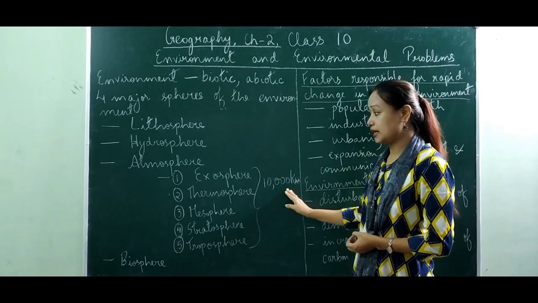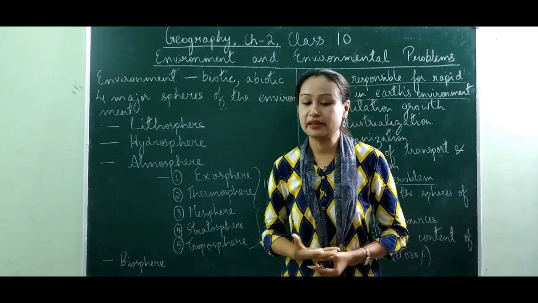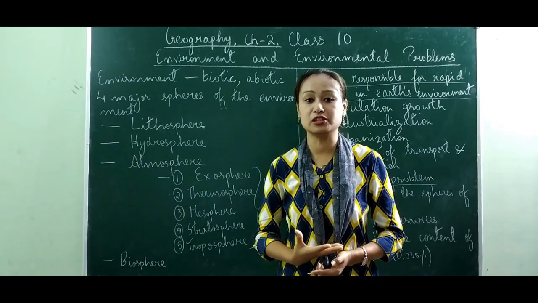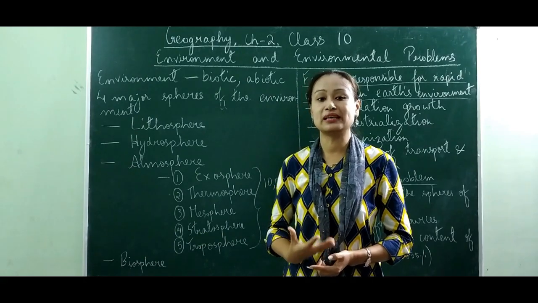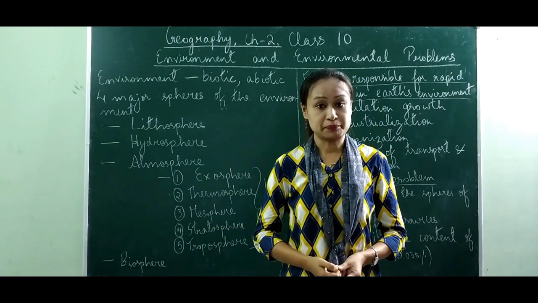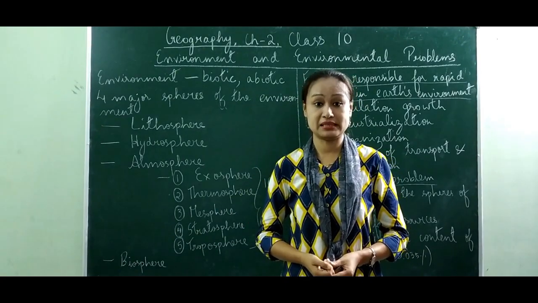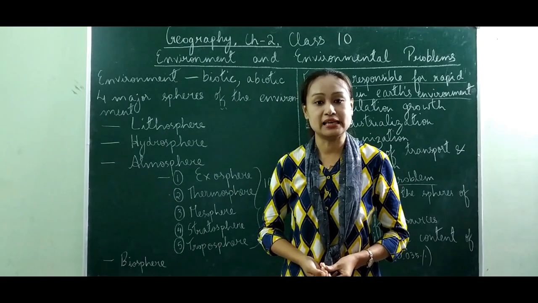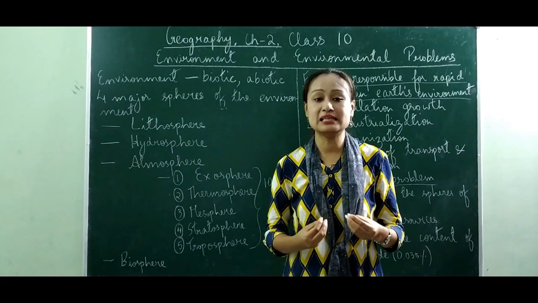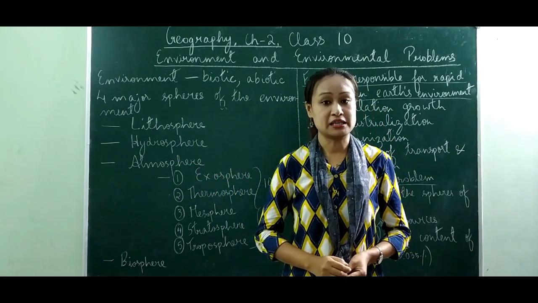In this atmosphere are also the gaseous layers like oxygen, carbon dioxide, hydrogen, nitrogen, argon. All these are also the gases which lie in this layer of the atmosphere. Their content is fixed, for example oxygen 21%, nitrogen 78%. All these are fixed in the atmosphere, and maintaining of this balance in the atmosphere maintains the balance of the environment as well.